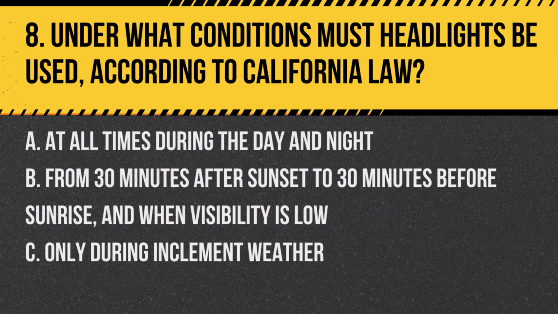Question 8. Under what conditions must headlights be used, according to California law? A. At all times during the day and night. B. From 30 minutes after sunset to 30 minutes before sunrise, and when visibility is low. C. Only during inclement weather. Answer. B. From 30 minutes after sunset to 30 minutes before sunrise, and when visibility is low. This ensures visibility for the driver and for others.